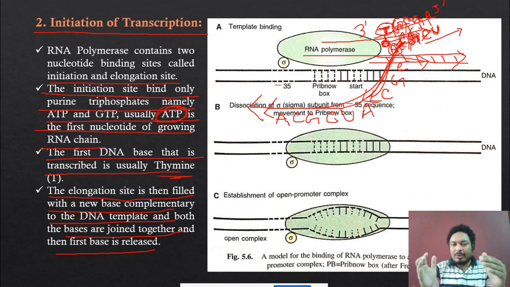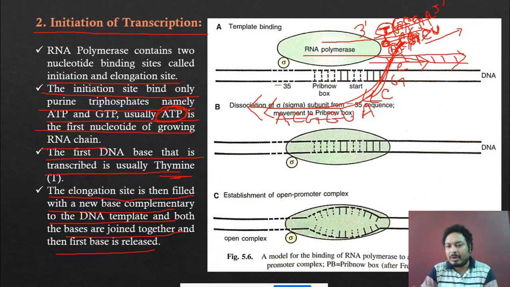So RNA polymerase is moving forward, and in the backward direction the RNA which is synthesized is also coming out like that. But the bonding between A and C is not detached. The bonding between G and C is not detached. The bonding between C and U is not detached. The bonding between A and U is not detached. The bonding is tightly bonded. But the hydrogen bonding between the RNA and the DNA is detached and coming out like that. So this is the main elongation process of the RNA.